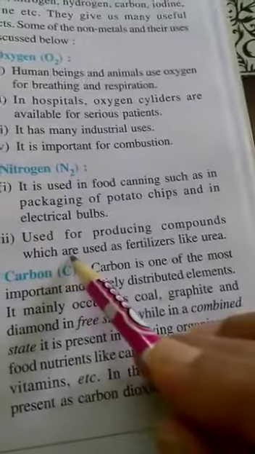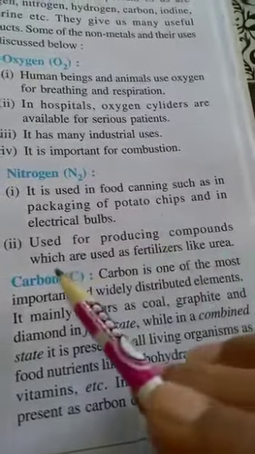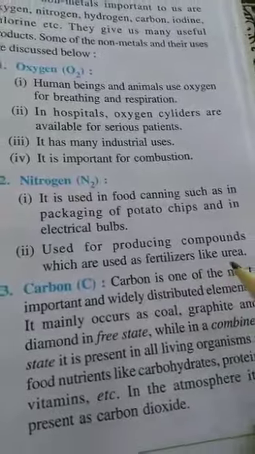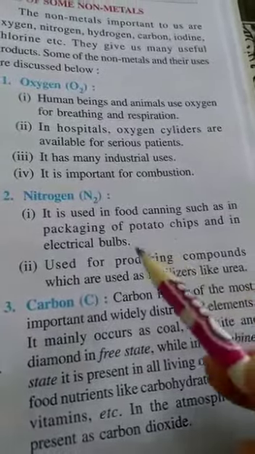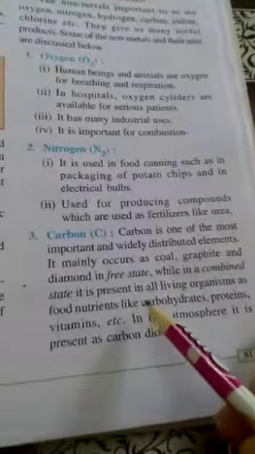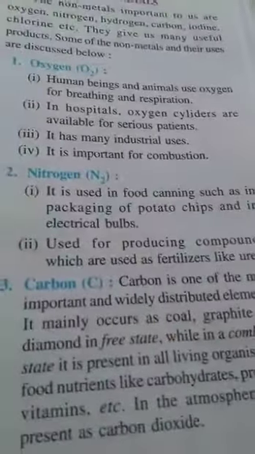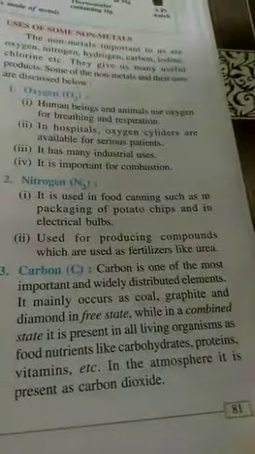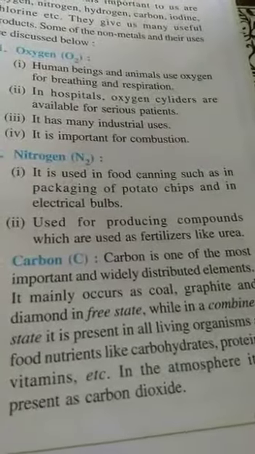Then it is also used for producing compounds which are used as fertilizers. It means it is used for making urea also. Then comes the next non-metal, that is carbon. Carbon is one of the very important non-metals.